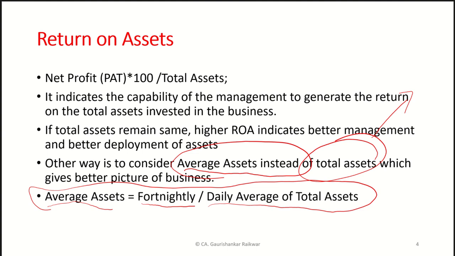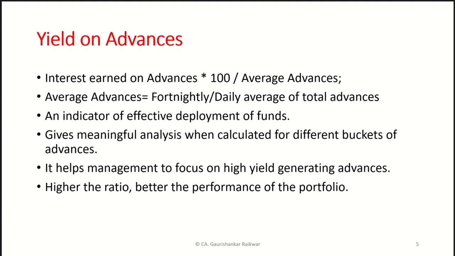If we consider the average asset, it will give a more realistic picture of the performance, because at the balance sheet date, compared to during the year, the performance of assets may not be that good. So definitely it's a good idea to take average assets instead of total assets. Then yield on advances. This is nothing but how much is earned on the average balances of advances.